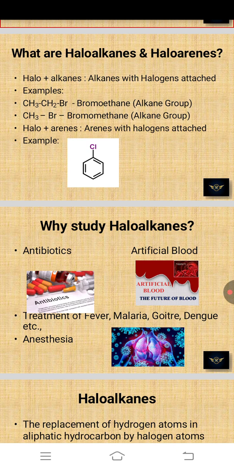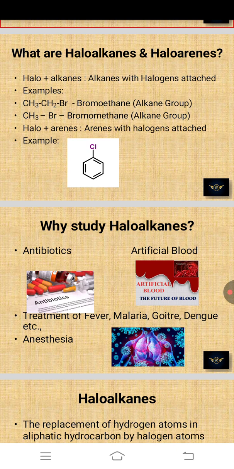CH3CH2 is the alkane group, Br is the halogen group, and its name is bromoethane. Next one is CH3Br, bromomethane is its name. CH3 is the alkane group, Br, bromine, is the halogen group.